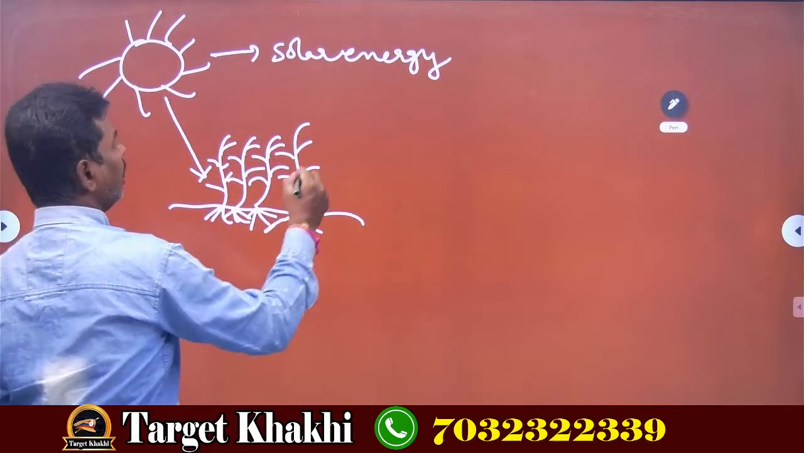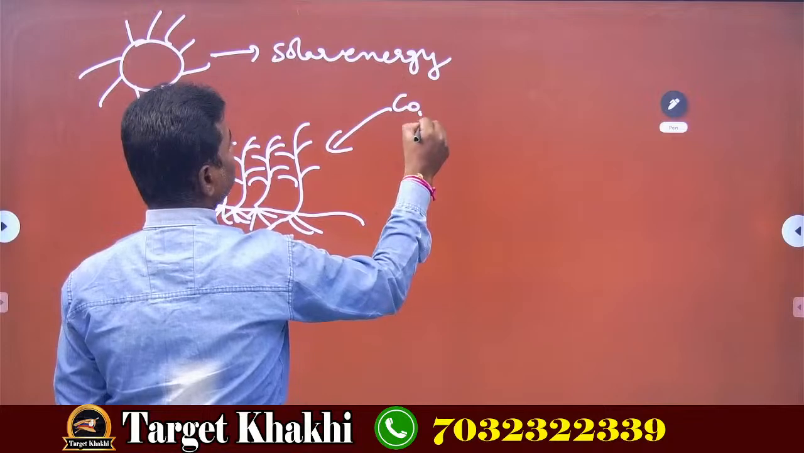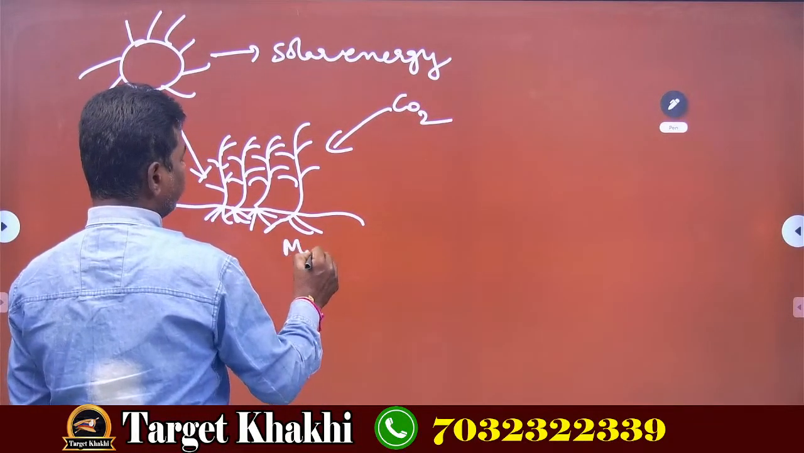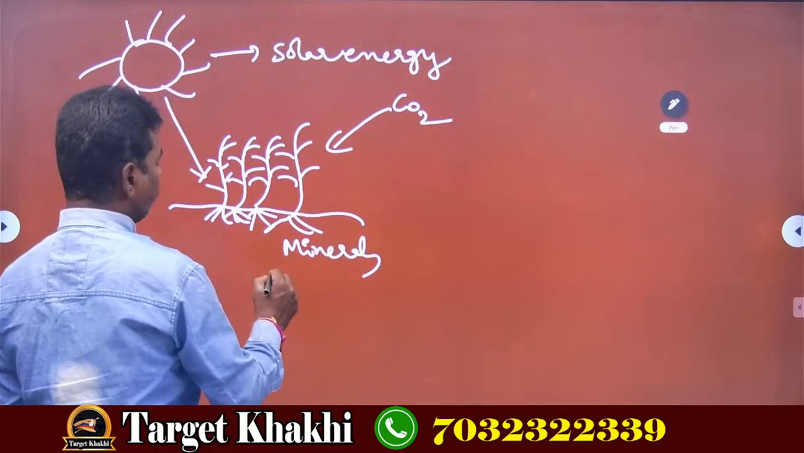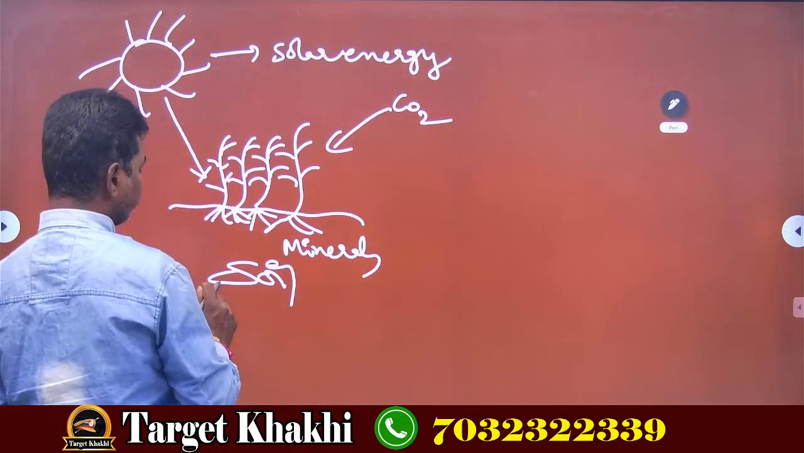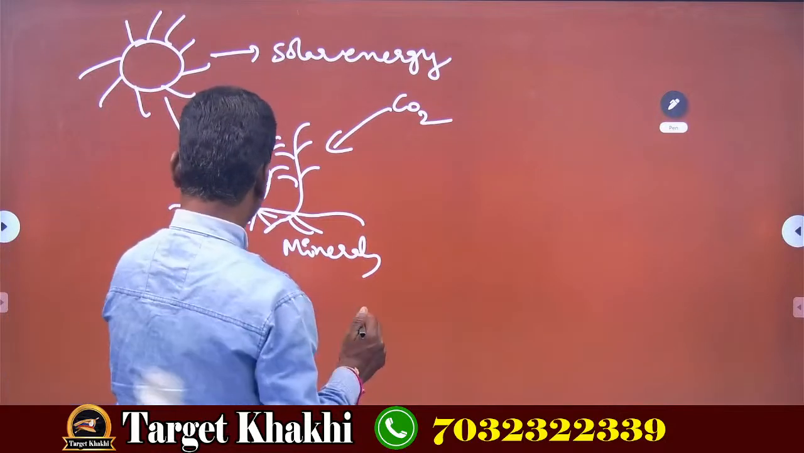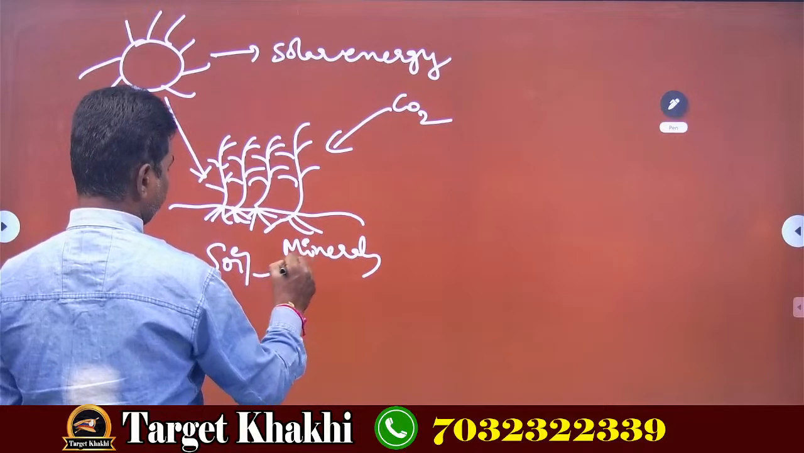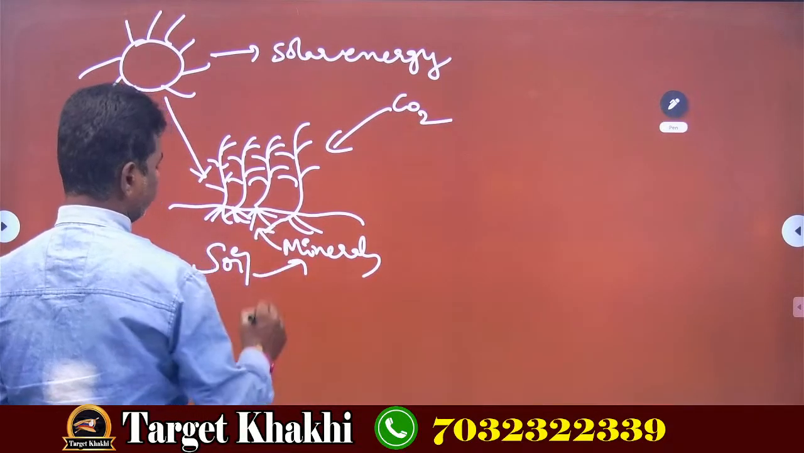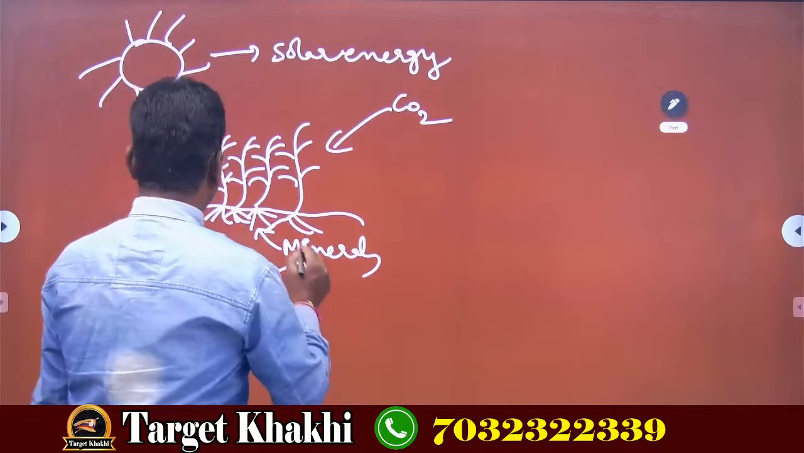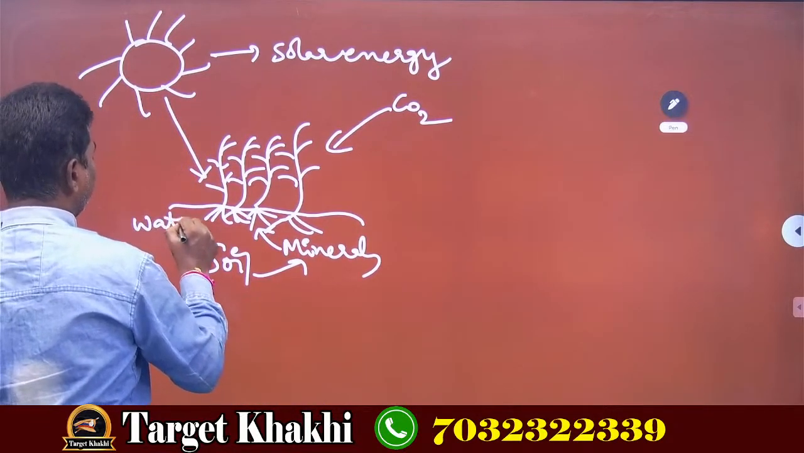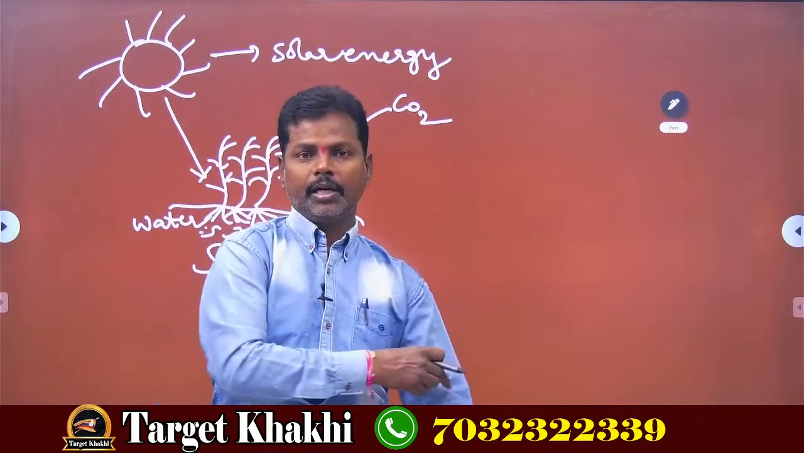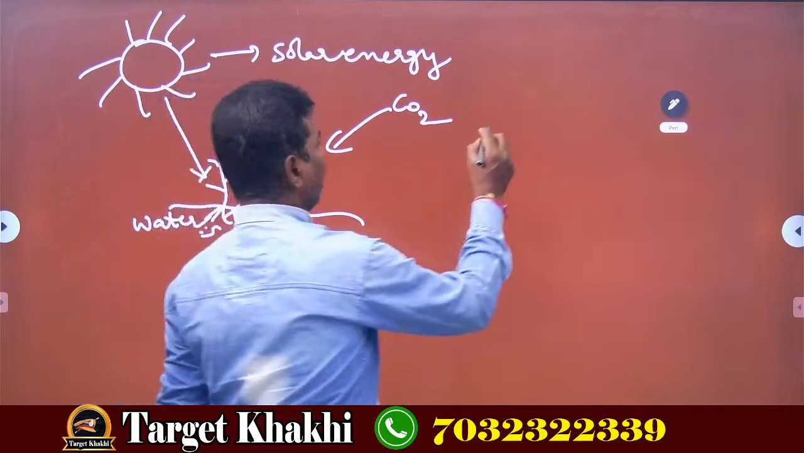Not only solar energy, the plants take in carbon dioxide also from the atmosphere. Next, minerals from the soil. And another one is water from the earth. So these are nothing but the raw materials.